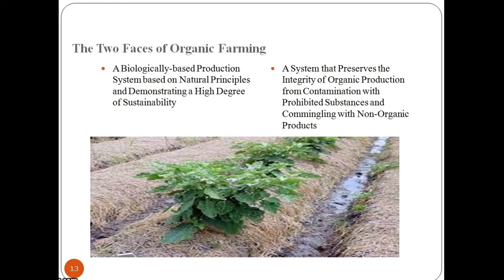Now let's have a look at two facets of organic farming. First is a biologically based production system based on natural principles and demonstrating a high degree of sustainability. And another is a system that preserves the integrity of organic production from contamination with prohibited substances and commingling with non-organic products.